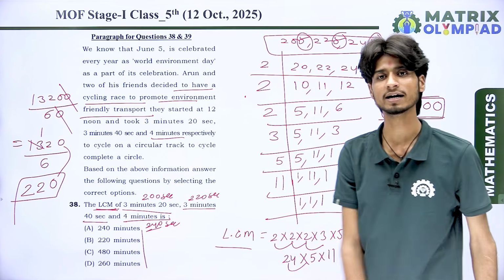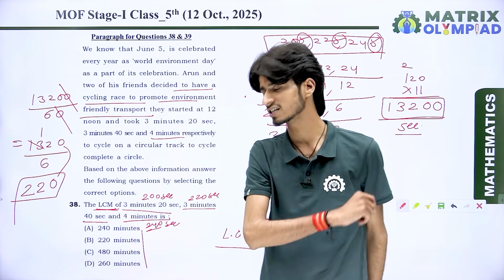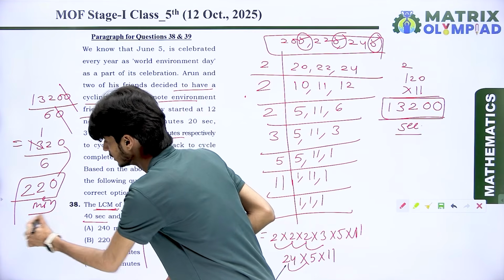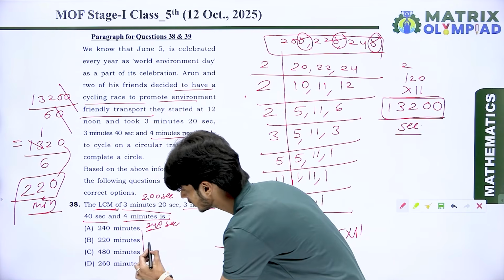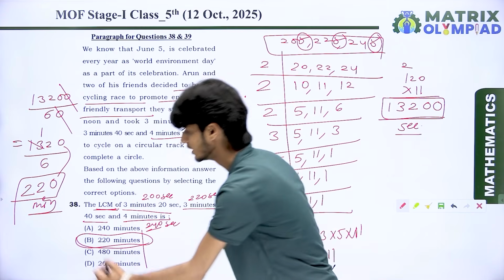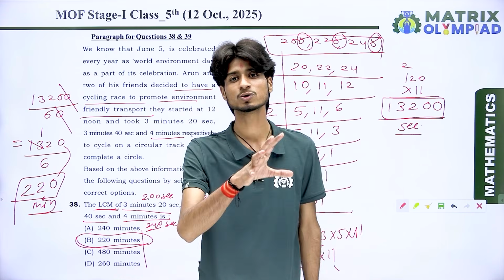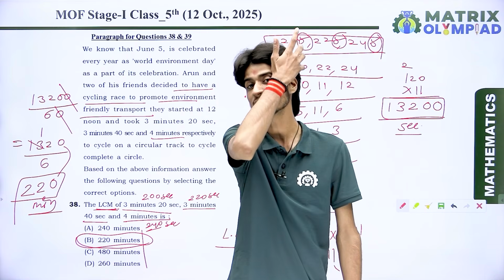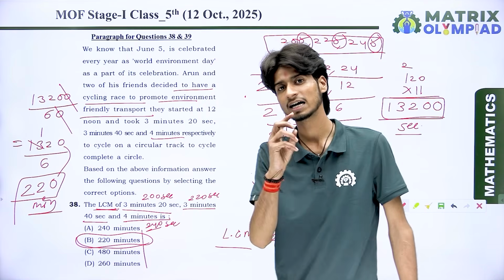So we got 220, and this is the correct answer because this is the answer in minutes, and we have 220 in option B. That means the correct answer for this question is option B, 220 minutes. It is the LCM of these three time periods.